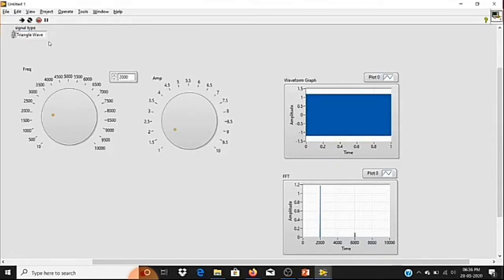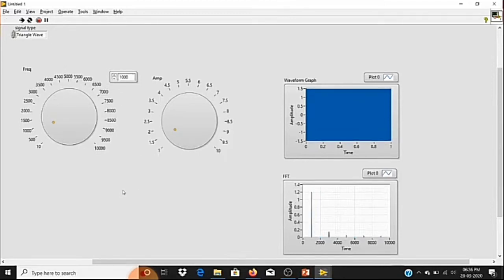For triangle, I can change its value. I'll choose 1000 so I can see it clearly. Now you can see for triangle I'm getting multiple peaks. You will get a peak at the first order of the fundamental frequency, that is, the first peak exactly at 1000. A multiple of 1000, 2 into 1000, that is 2000, is the even harmonic. For a triangle waveform you will not get a peak at the even harmonics. So the next one will be 3 into 1000, an odd harmonic.